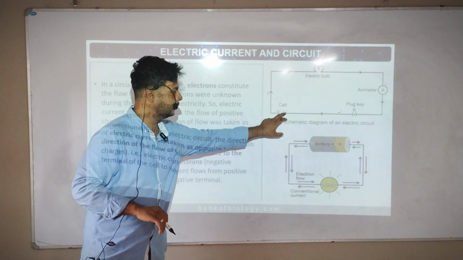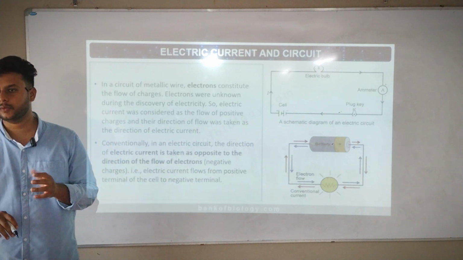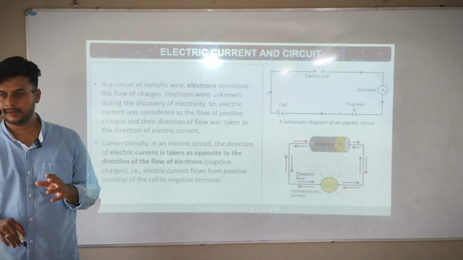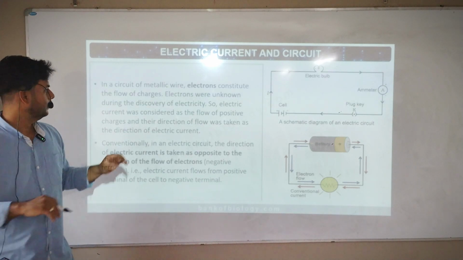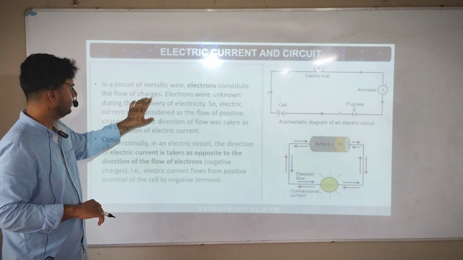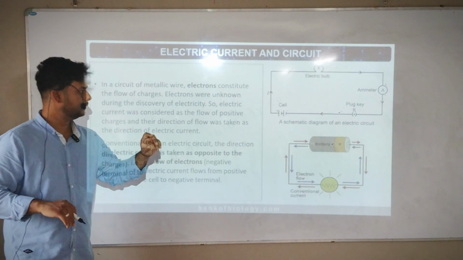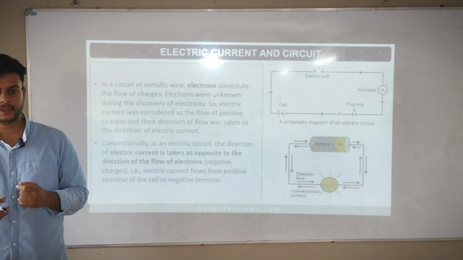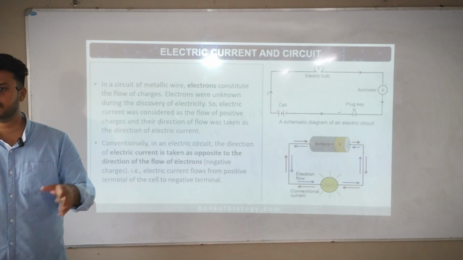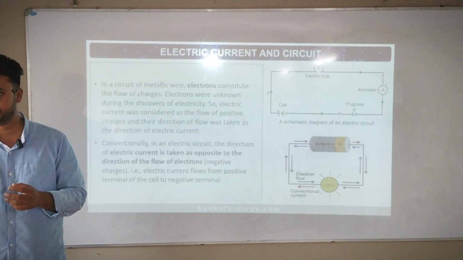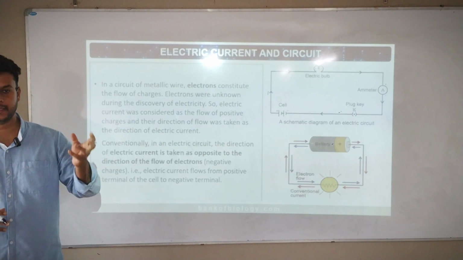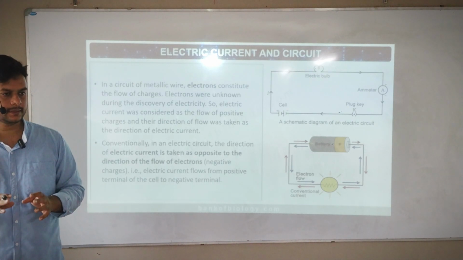So whatever positive or negative you are seeing, those are electrons. Those are not protons, neutrons. Those are electrons. Getting it? So electrons are the main reason why current is flowing. Electrons constitute the flow of charges. Electrons were unknown during the discovery of electricity. So before, we knew that electricity is there, but we didn't know that it was electrons. They thought it was positive charges flowing, but in fact it was electrons. After the discovery of electricity, we understood that electrons are also present. Until then, we didn't know electrons exist.